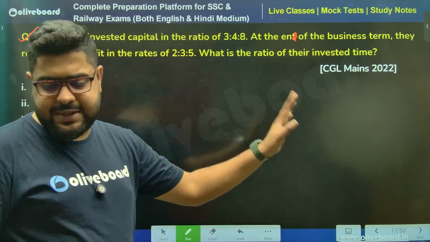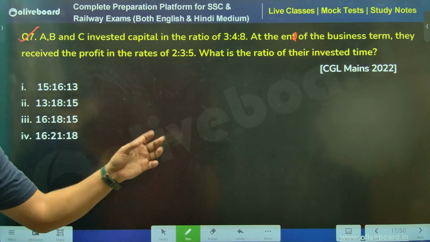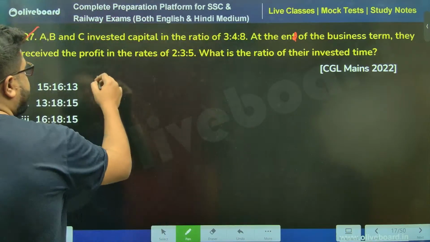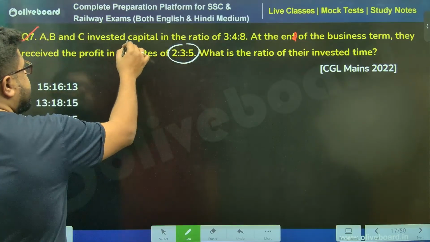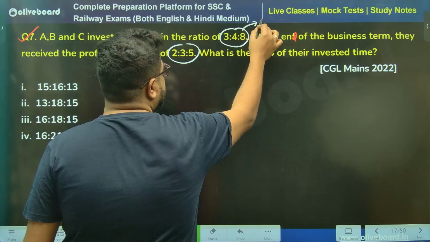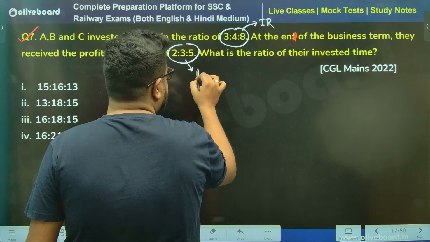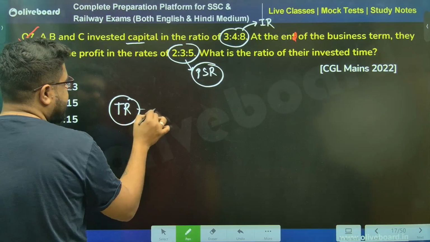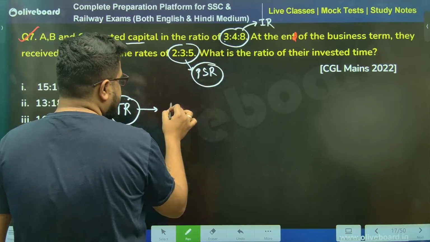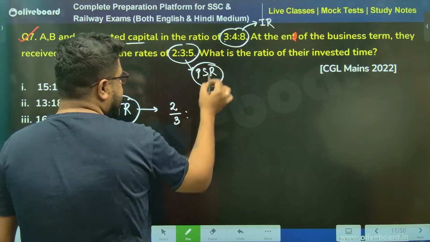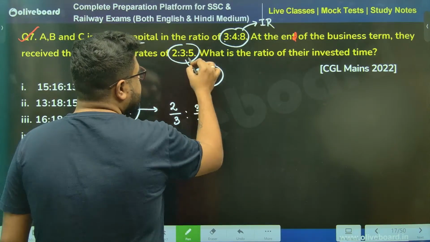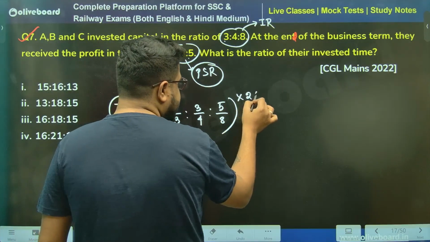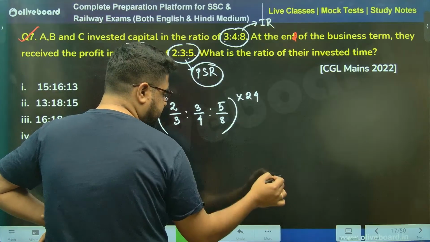Can you see how many questions you will find from this one simple concept? Ratio is 348. Okay, profits are this. Acha, capital, this is IR, sir. This is PSR. So they are asking time ratio. So again, what will that be? 2 by 3 is to 3 by 4 is to 5 by 8. So, sir, 24 is the LCM. Multiply, sir. Multiply, sir.